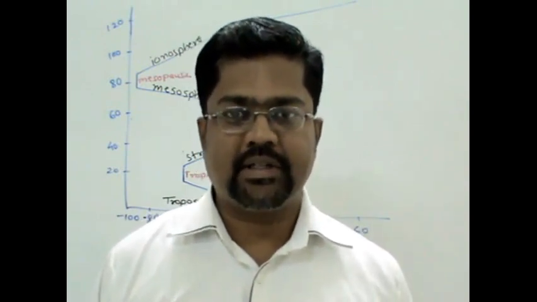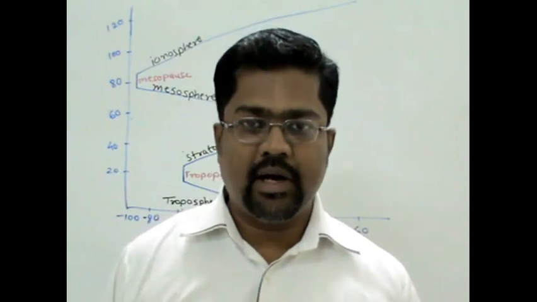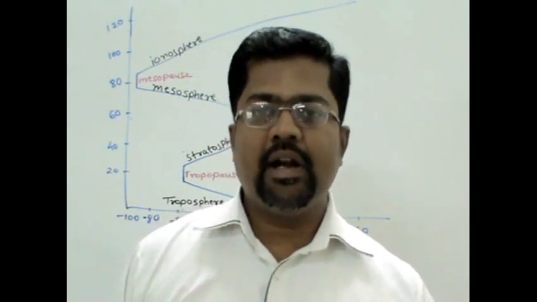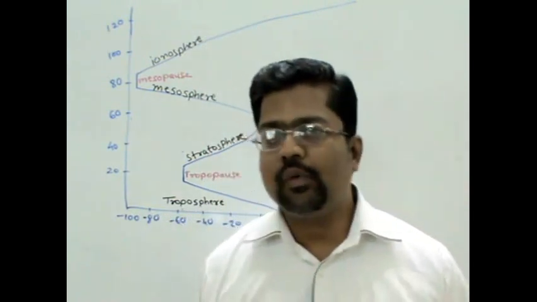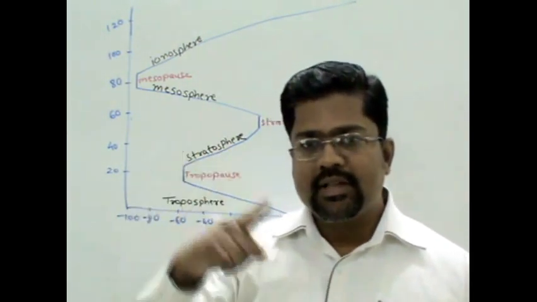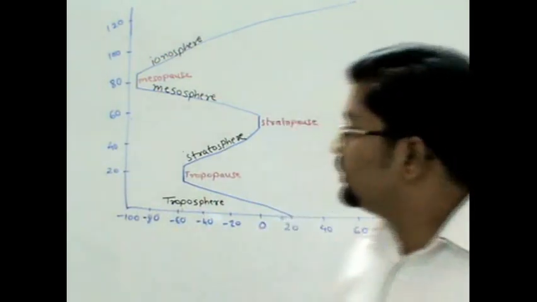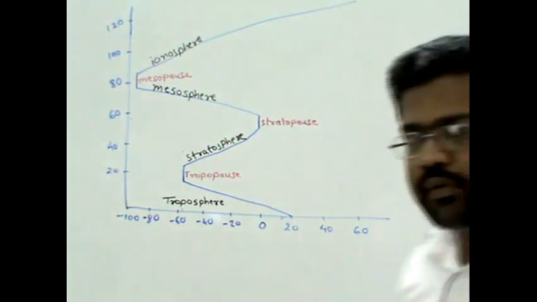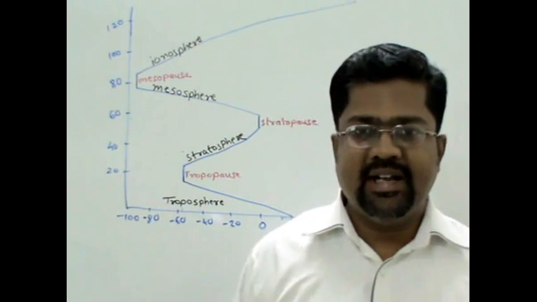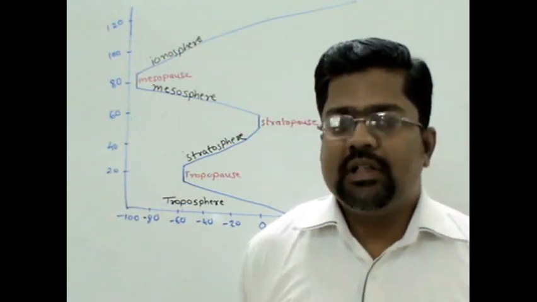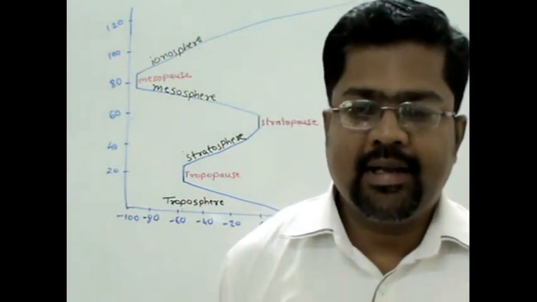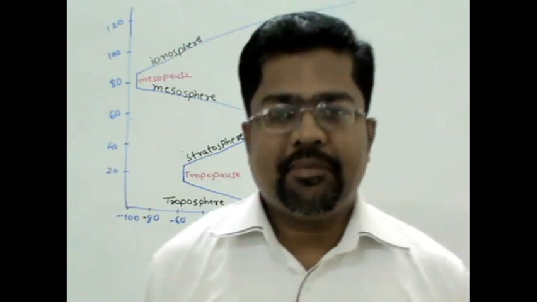As they are charged particles, they reflect back radio waves from Earth's surface. So suppose we are making a radio station and different frequencies of radio waves are sent, then they get reflected back by the ionosphere and sent back to Earth's surface. Therefore, we can use radio waves for communication. So this is an important part of the ionosphere, where temperature rises constantly. This is probably because of absorption of cosmic rays coming from the outer part of the atmosphere. So they get absorbed over here.